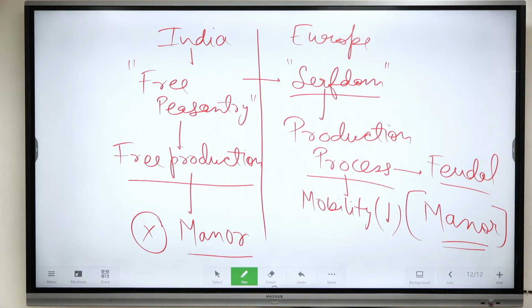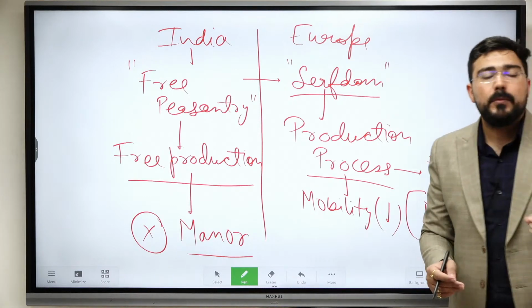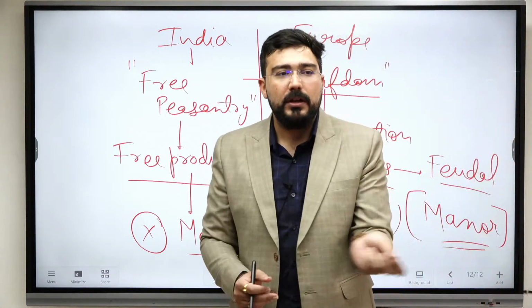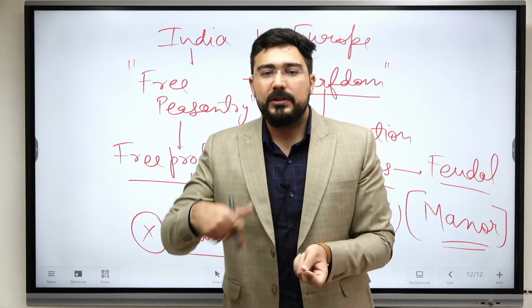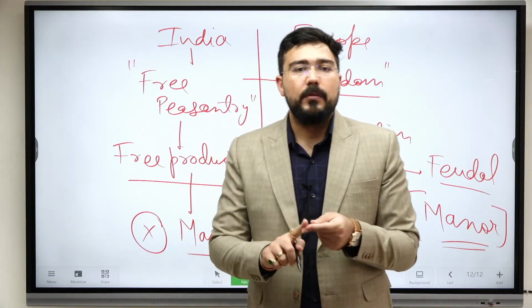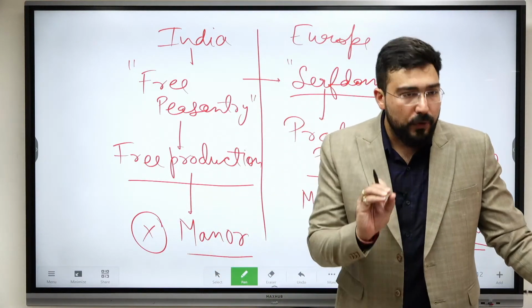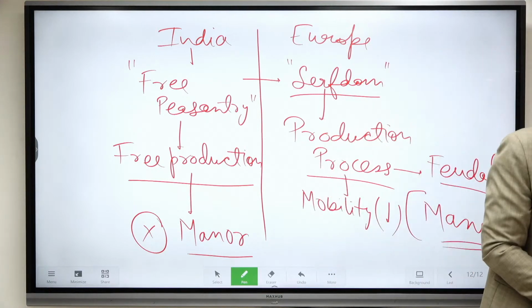See the second point: the peasants had control over the means and processes of production. Is it clear? You will have to write this argument in your answers. Otherwise what will happen is, in feudalism you will just keep writing fragmentation of authority, fragmentation of authority, and nothing else comes to mind. You have to come up with nuanced statements, nuanced points, and these are those points. Okay, see the third point.